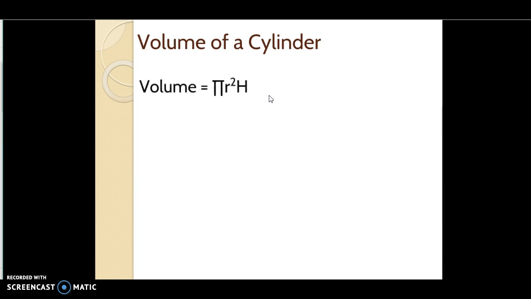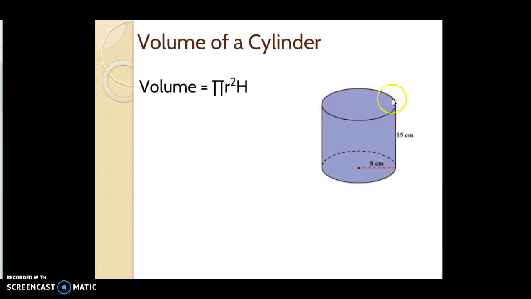We're going to use a similar formula, but not quite, because a cylinder has a circle on both ends, but then we have a straight section in between, or the height of it. So really what we're going to do is find the area of the circle, and we only have to do one of them, right? Because it's the same size, and it's not like you have two separate circles. But then you're going to measure it by the height, because it's one solid circle that extends a certain height.